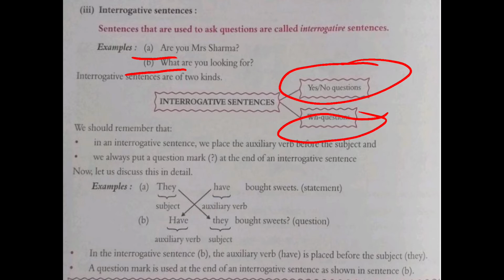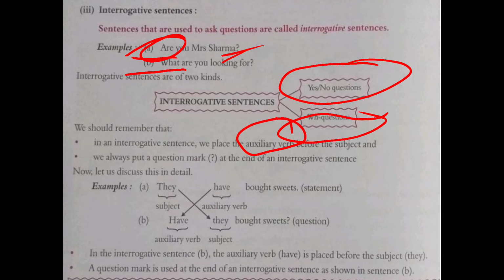We place the auxiliary verb before the subject, and we always put a question mark at the end of an interrogative sentence. We have already discussed that we always put the auxiliary verb first. You can all see here now, are is put at the first part of the sentence. And yes, it always ends with the question mark.